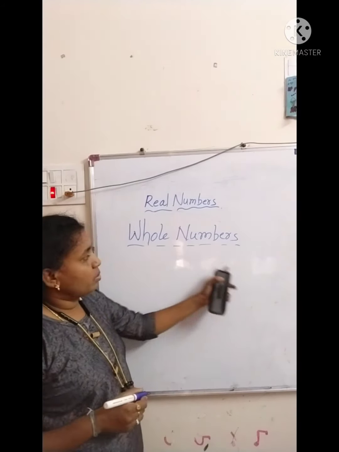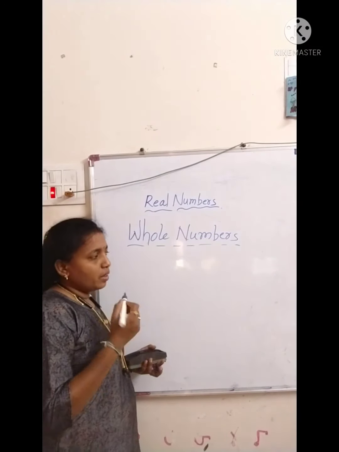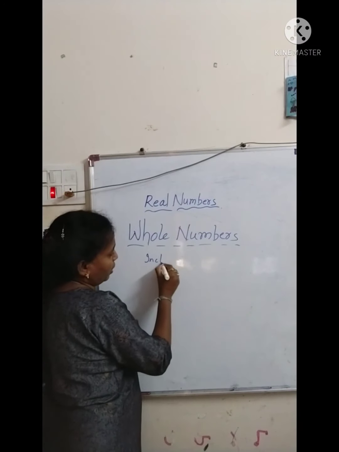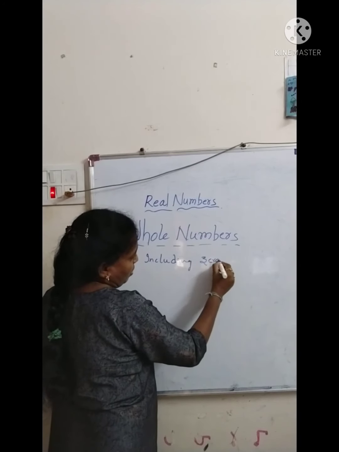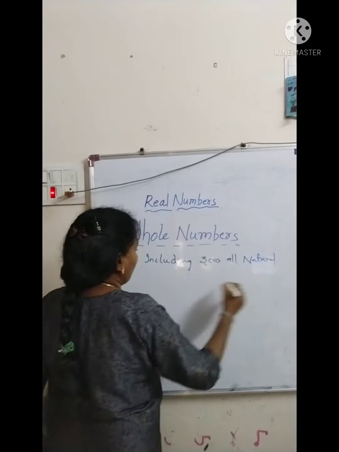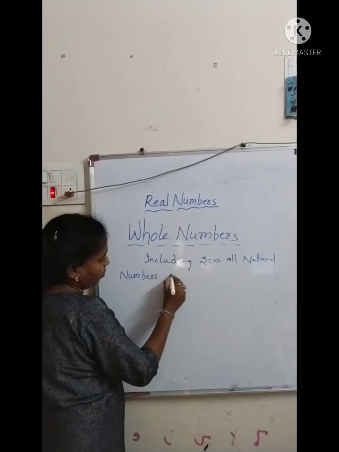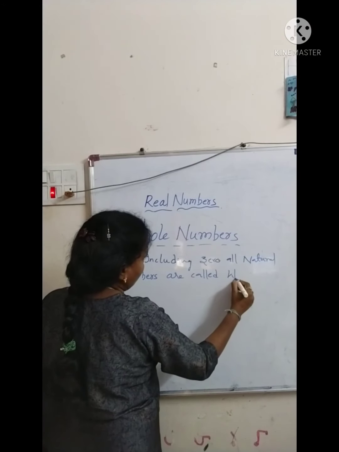Here, including 0, all natural numbers are called whole numbers.